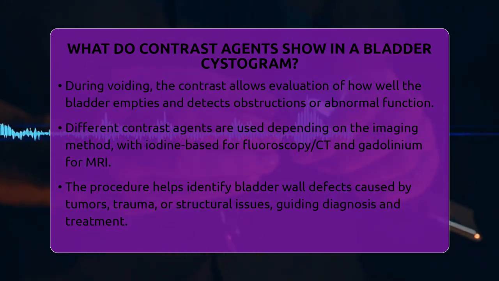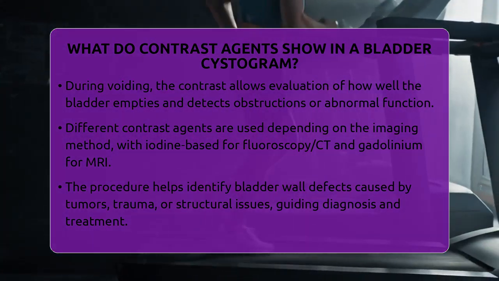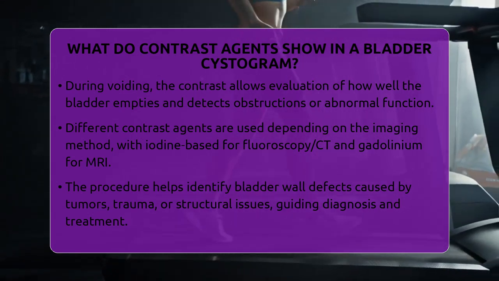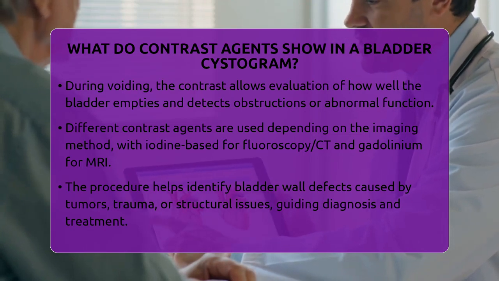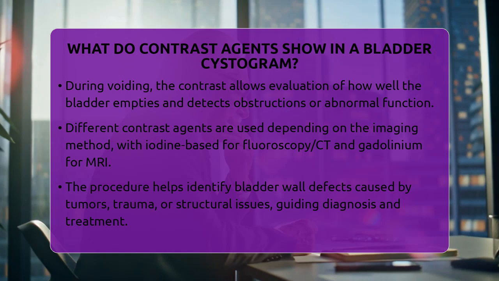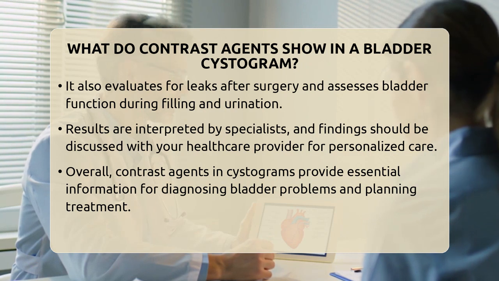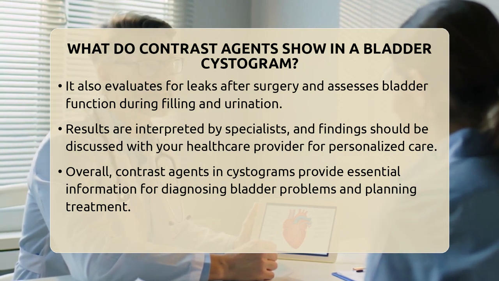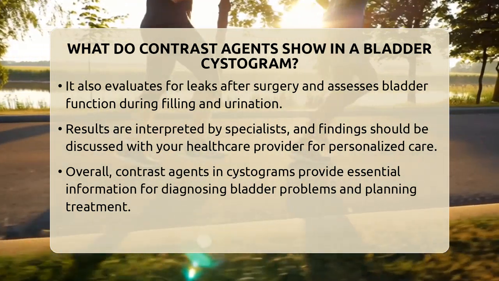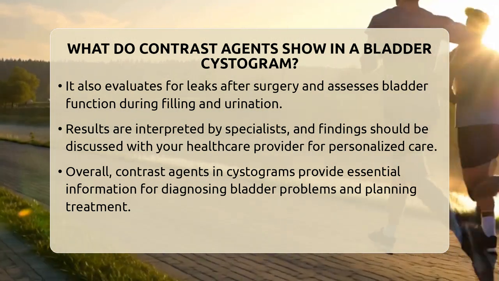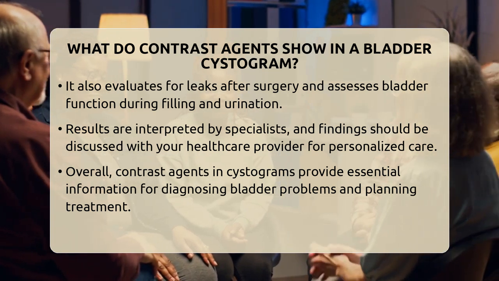In the context of bladder health and bladder cancer, a cystogram with contrast helps detect bladder wall defects caused by tumors or trauma, identify structural abnormalities, and evaluate for leaks after surgery. It can also reveal vesicoureteral reflux, which might contribute to recurrent infections or kidney damage. The procedure involves inserting a catheter into the bladder, filling it with the contrast agent, and taking images during filling and sometimes during urination. This process provides detailed information about the bladder's structure and function, guiding diagnosis and treatment.